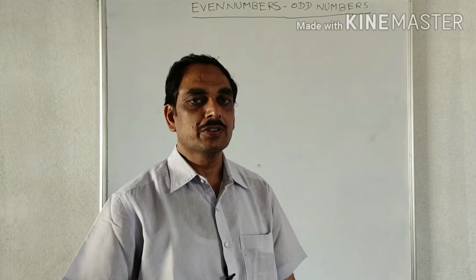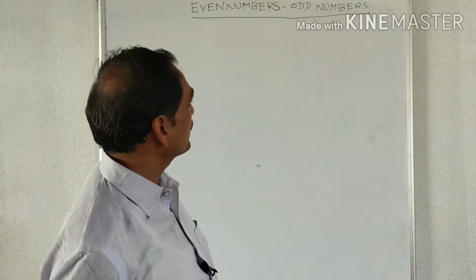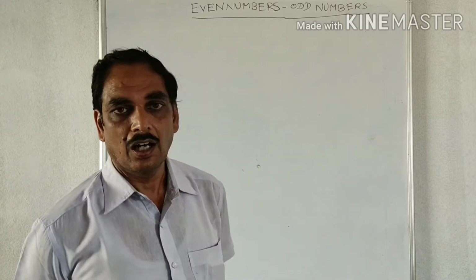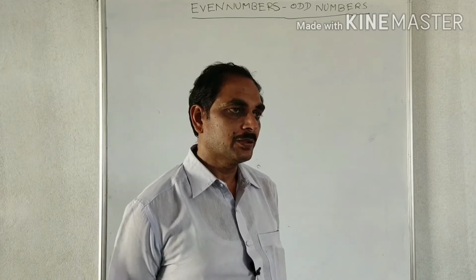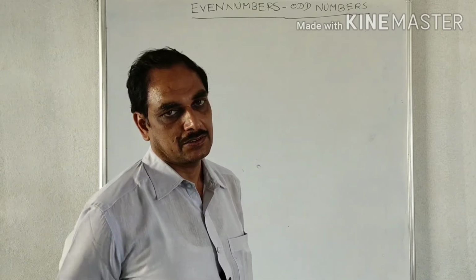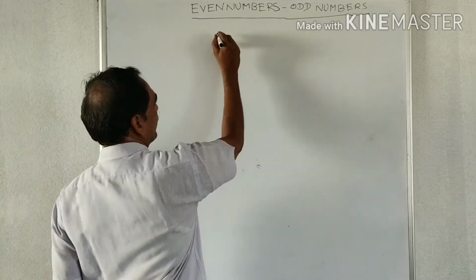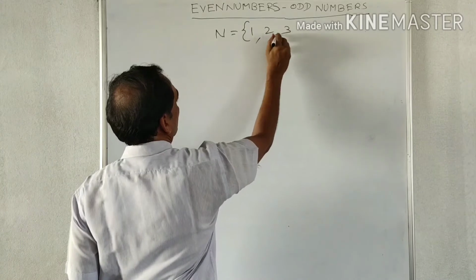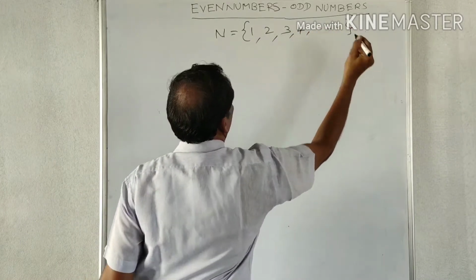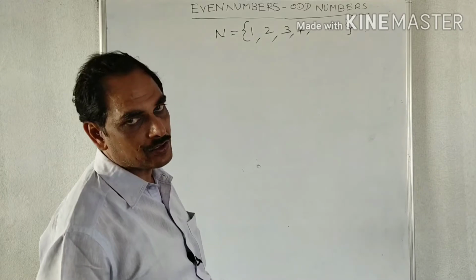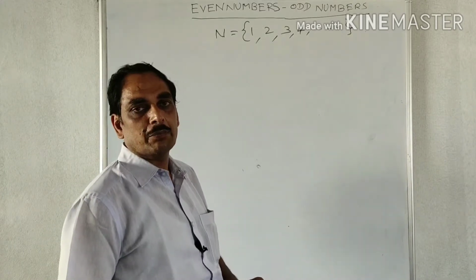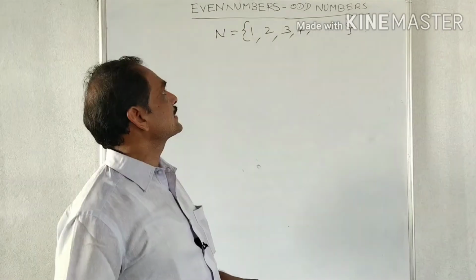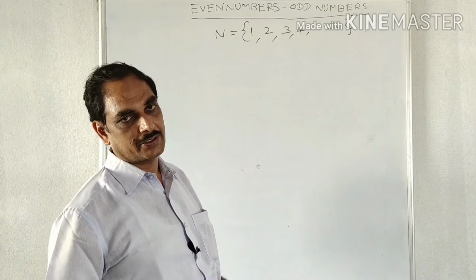Today we are going to discuss even numbers and odd numbers. We already know that natural numbers are denoted by N, and the set of natural numbers is 1, 2, 3, 4 and so on. Natural numbers start from 1. Now we are going to discuss even numbers and odd numbers.